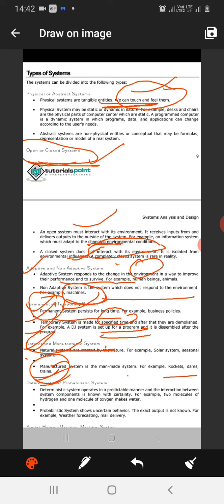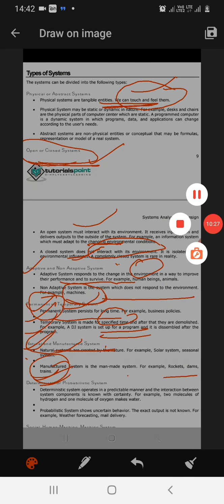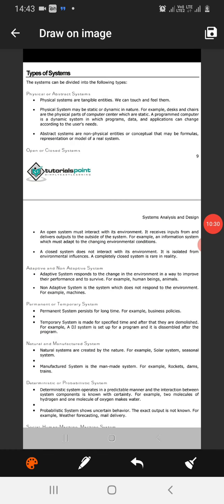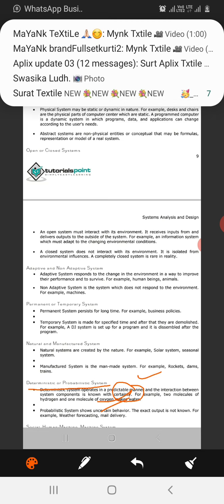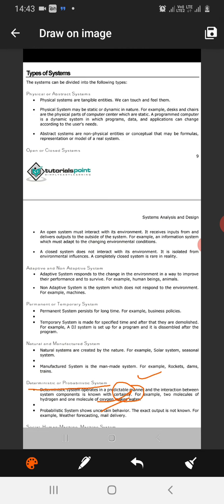Next we have the deterministic and probabilistic systems. A deterministic system operates in a predictable manner and the interaction between the system components is known with certainty. Certainty means the nature is already defined, so we already know the result the system will generate.